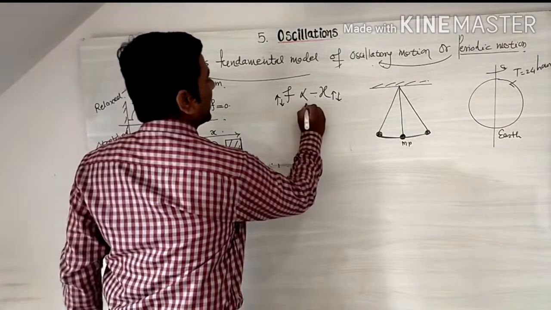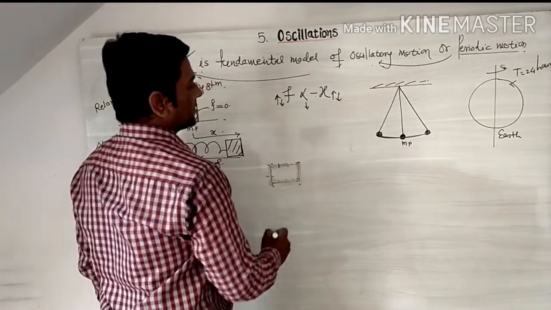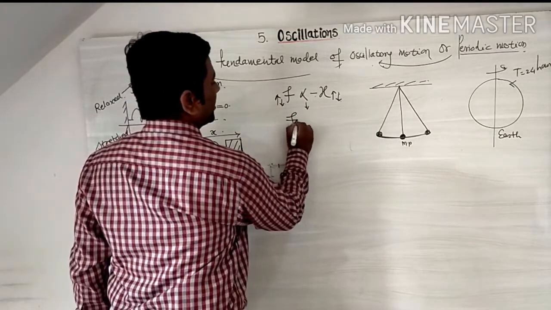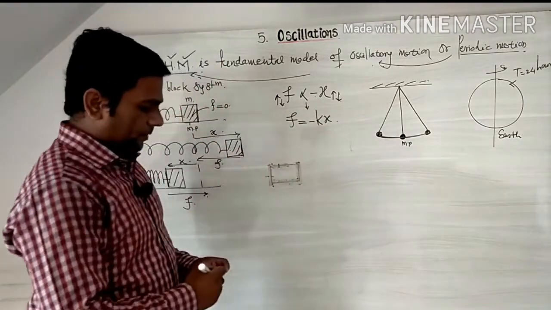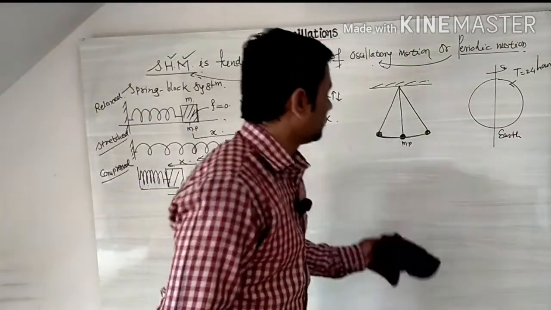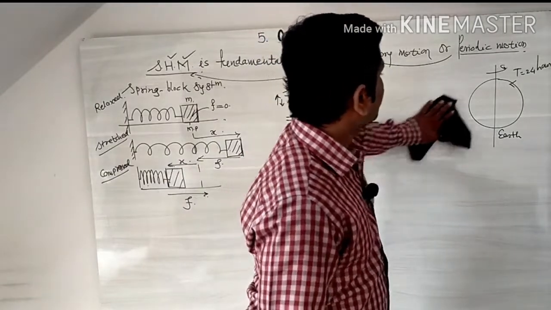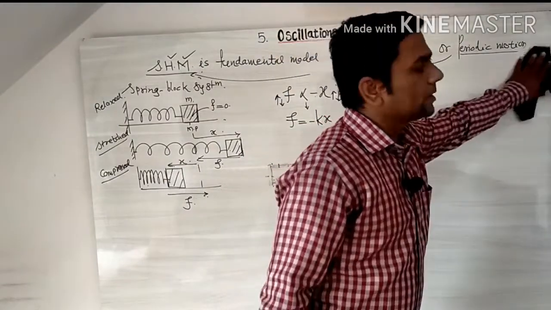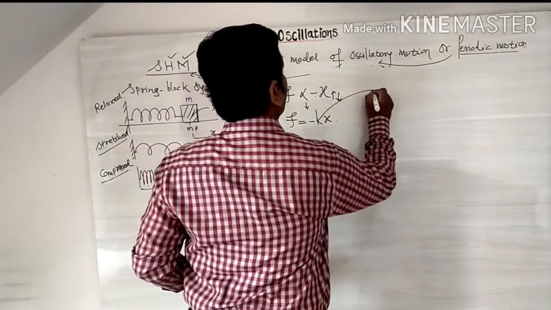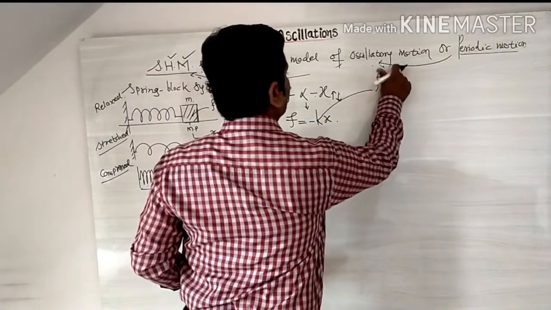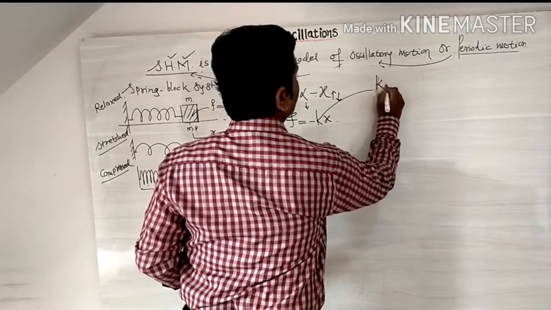By removing the proportionality sign, we get a new constant, called k. So we get the equation F equals minus kx. k is called the force constant. By this equation, k is equal to what?